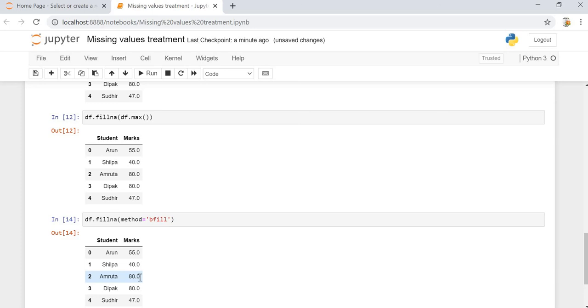There are other aspects of dealing with it that we will be discussing when we deal with real-time data sets and machine learning problems. Based on the problem statement, we usually decide which kind of missing value treatment we have to use. Again, that is also a call for the business. We usually take a call from the business on what approaches they want and what the consequences of those approaches are. Okay, so this is exactly about missing value treatment.